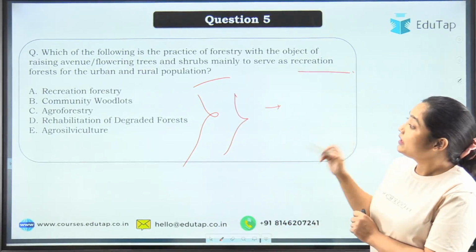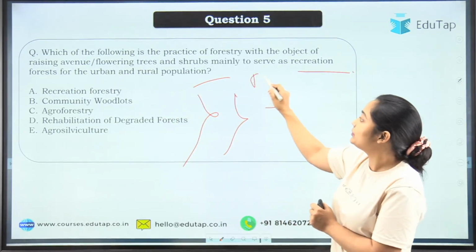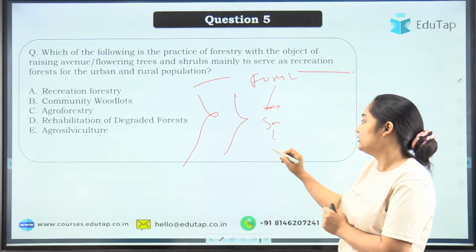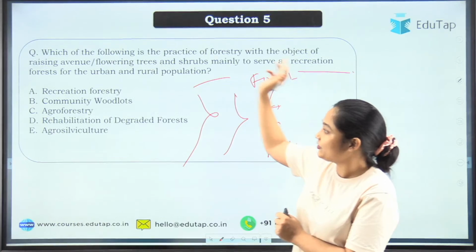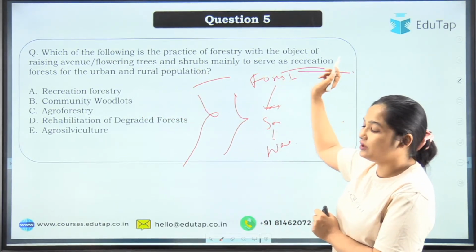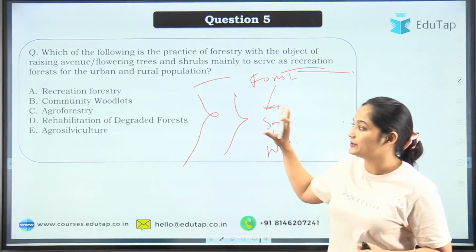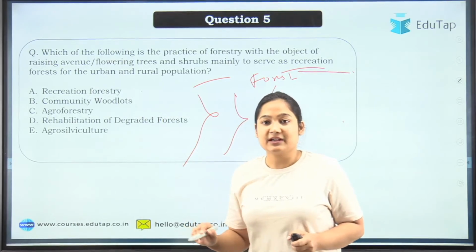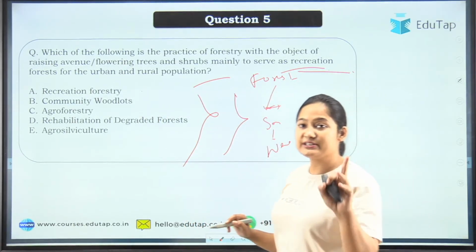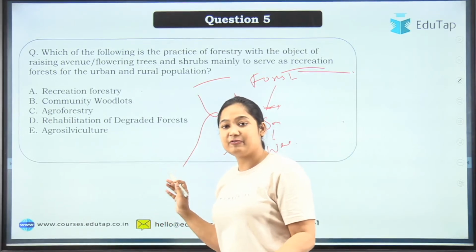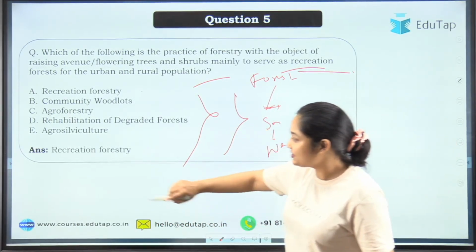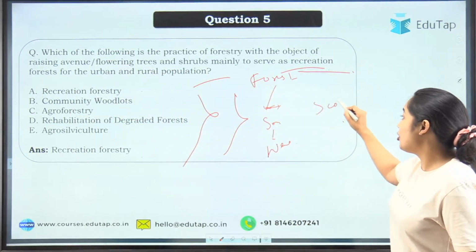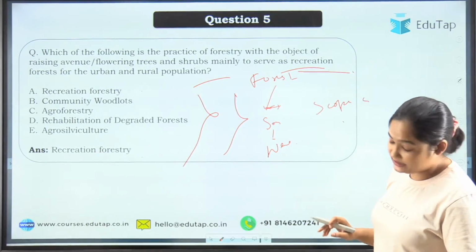Here we are talking about doing forestry, but the purpose is not basically to get something out of it, let's say wood and other things, rather it is for raising avenue, flowering trees, shrubs, so that is for aesthetic purposes. Albert is going with recreational forestry, and that is absolutely correct. Very good. Sunny has also provided the answer, recreational forestry. This is absolutely correct, and we have also discussed it when we talked about the scope of social forestry.